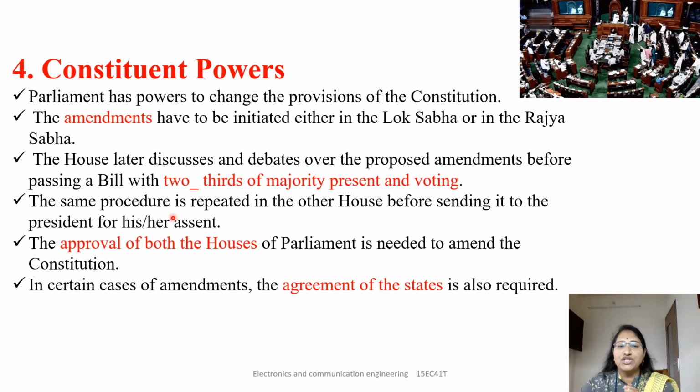The same procedure is repeated in the other house before sending it to the president. So if it is passed in the Lok Sabha, then it should be given to the Rajya Sabha, and if it is passed in the Rajya Sabha with a 2/3 majority present and voting, then it is sent to the president for his or her assent, for the permission. The approval of both the houses of the parliament is needed to amend the constitution. So whenever an amendment has to be made, there must be approval from both the houses, Lok Sabha and Rajya Sabha.